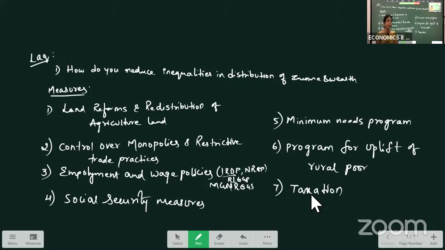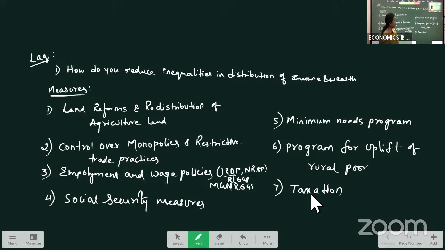Through ration shops, we get them at subsidized prices, so that the rural poor or the people below the poverty line are able to consume the basic needs of their life. As well as education is provided at subsidized prices, scholarships are given to the people, and health is also provided at a low cost to them. These all will increase the standard of living of the people, so that to some extent inequalities will be reduced.